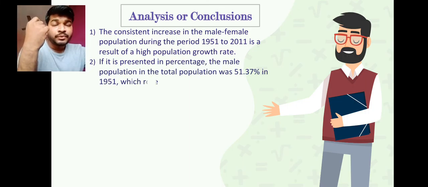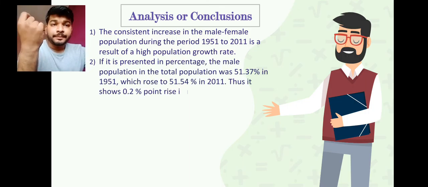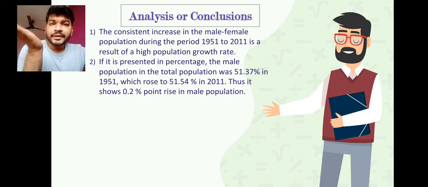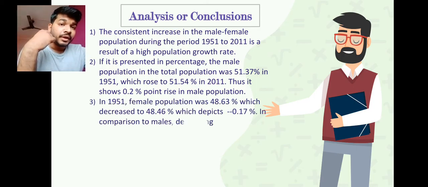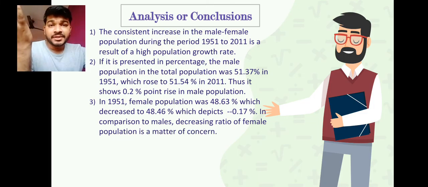Now the second point talks about what I told, that from 1951 to 2011 it has risen. The population has grown but in a very minute term, that is 0.2% on an average. On an average there is a rise in male population. So it increased only 0.2%. So this is a major problem. Again in 1951 the female were 48.63%.